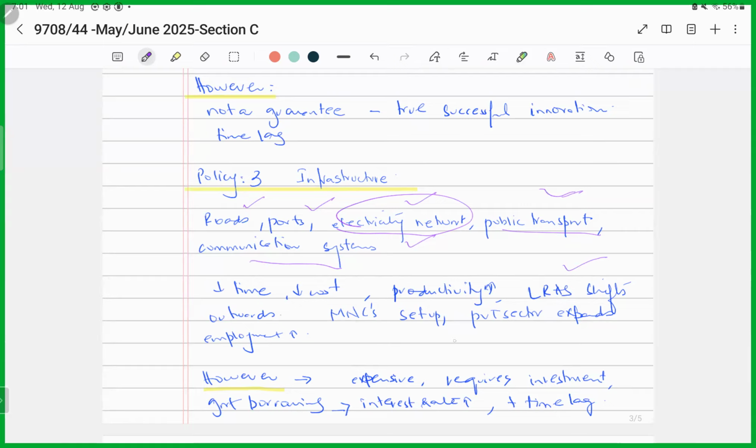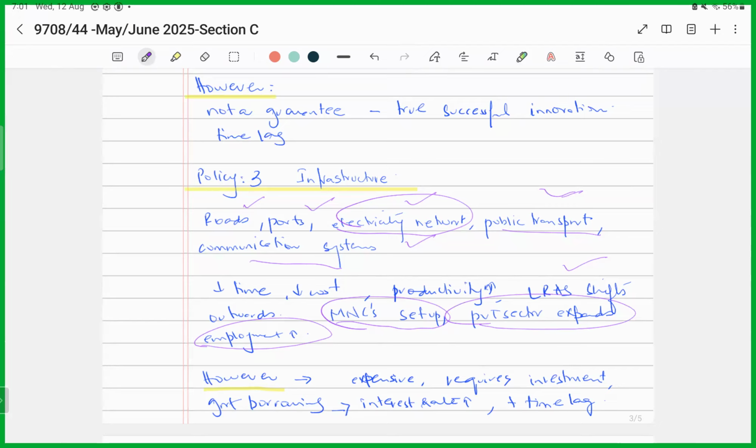It would also encourage multinationals to set up when they'll see economies developing or having such a fantastic communication and a road network system. They would be enticed to set up their corporations. And as a result, the countries can further benefit, right, from added potential increase in their output, right? Private sector would like to expand and it would lead to an increase in the employment level overall.